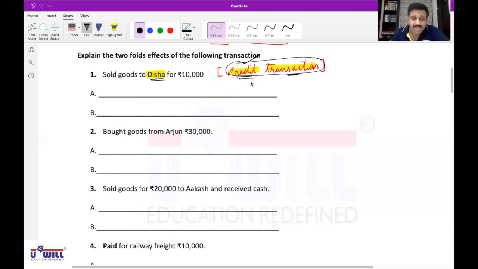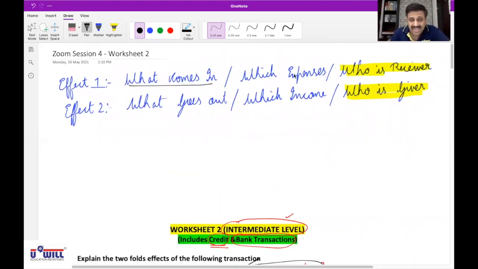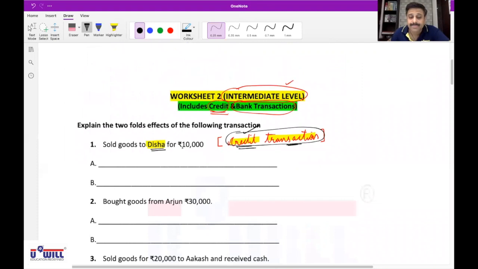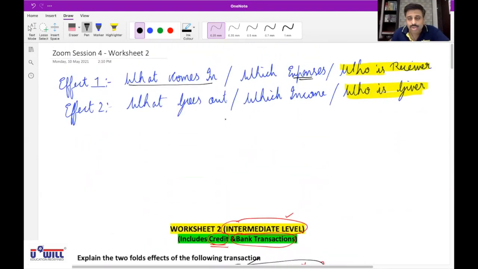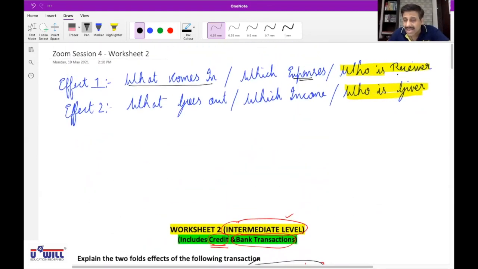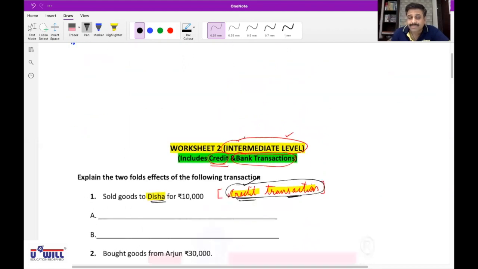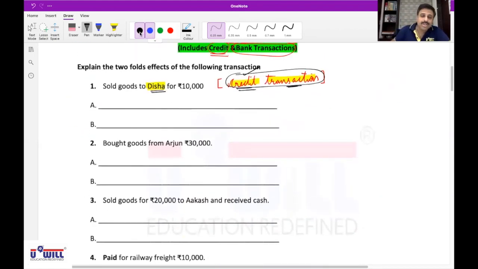Now ask the next question to yourself. Do you find any expense incurred over here? No. So ask the third question. Do you get the answer of who is the receiver? Yes. Disha. So effect 1 is Disha is the receiver.